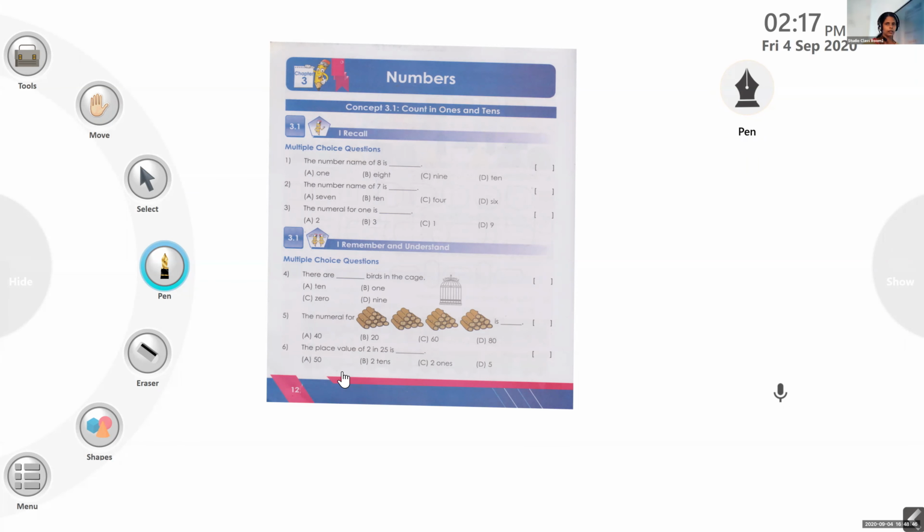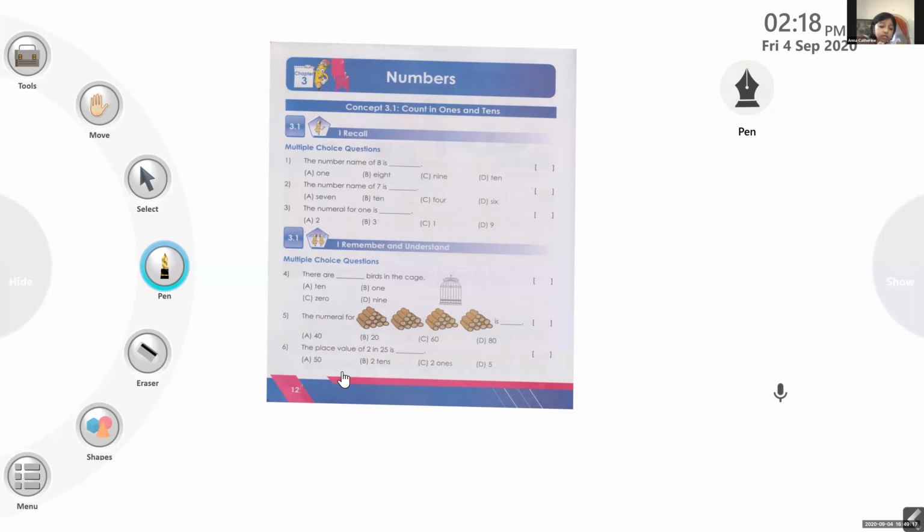The. What is that? The. Number. What is that? Number. Name. What is that? Name. Very good. Now all of you be quiet. Anna Catherine only will say the answer. So the question is the number name of 8. They are asking the spelling. The number name of 8 is dash.